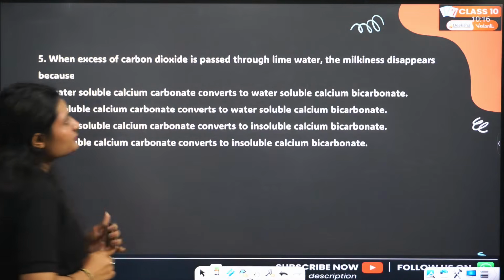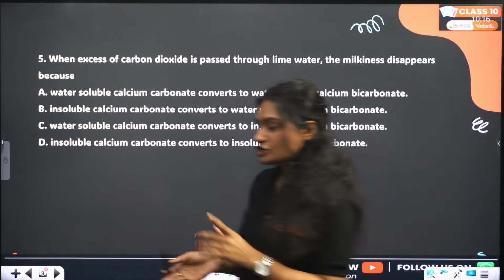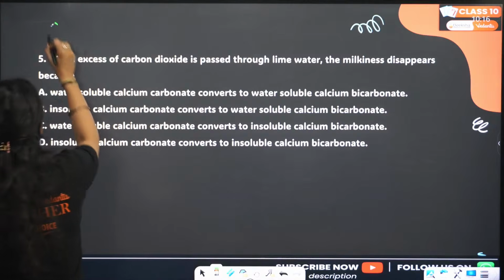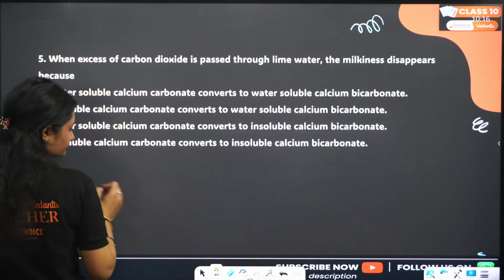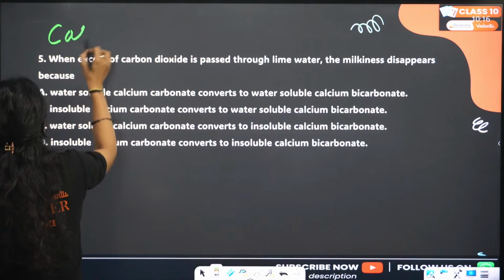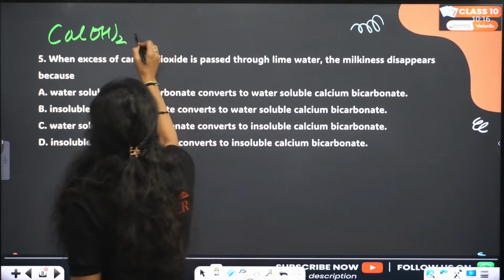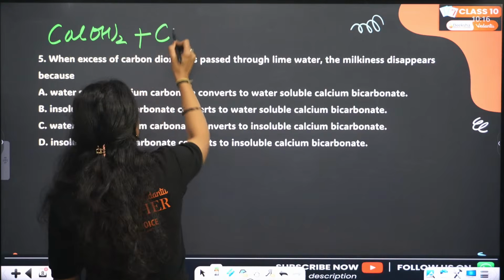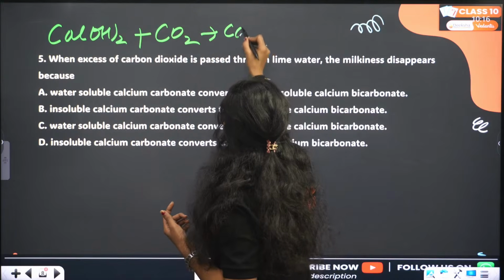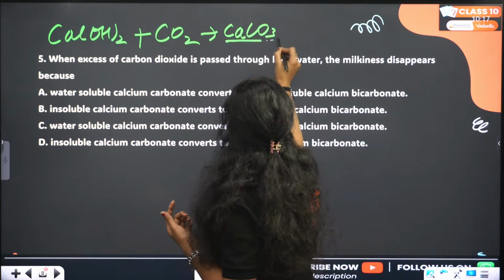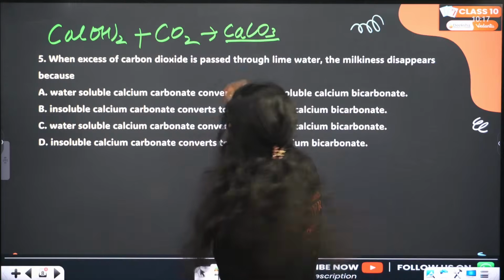When excess of carbon dioxide is passed through lime water, the milkiness disappears. So you should always know the reaction actually. This is lime water, right? And when you pass carbon dioxide gas through lime water, we get calcium carbonate, right? This is the reason of milkiness.